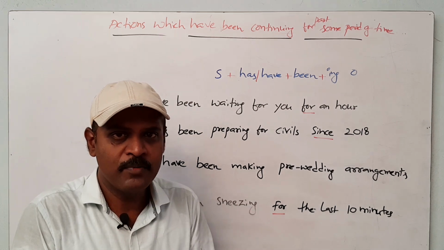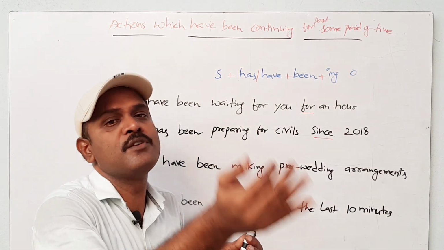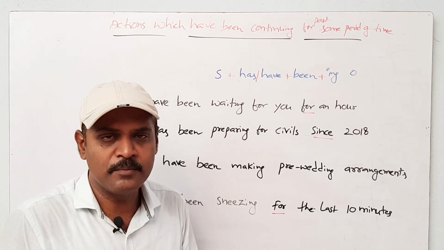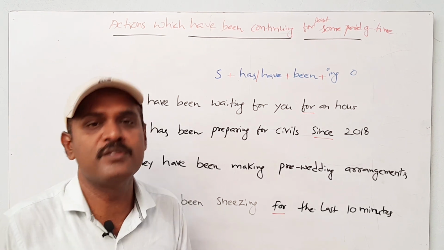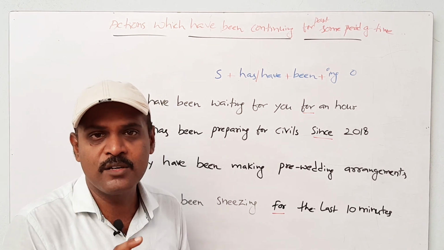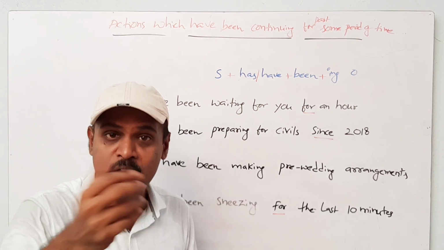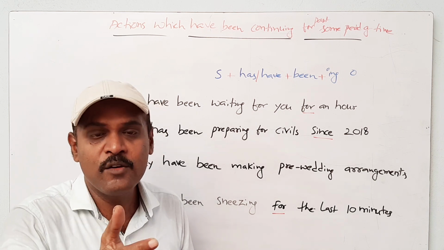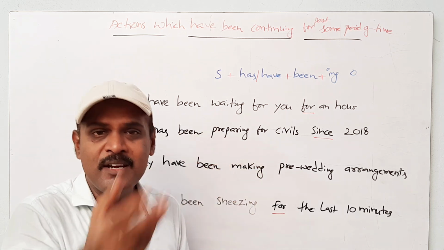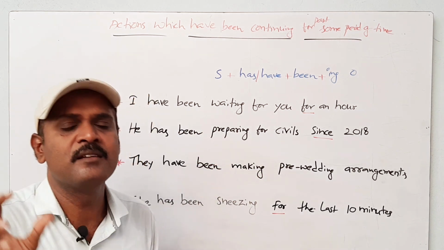Before you came, I had started waiting for you. Now it is going on. In case you don't come, it may be continuing in the future also. Here, the past means just 1 minute ago, it may be 1 minute ago, 2 minutes ago, 10 minutes ago, 1 hour ago, 1 day ago, 1 week ago, 1 month ago. Whatever it is, it may be considered as past.